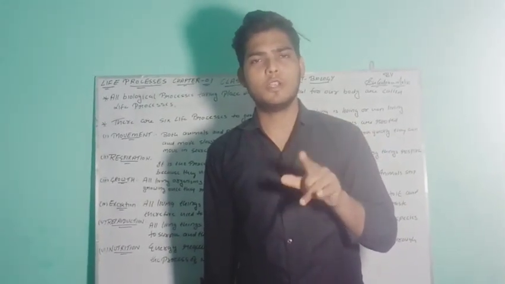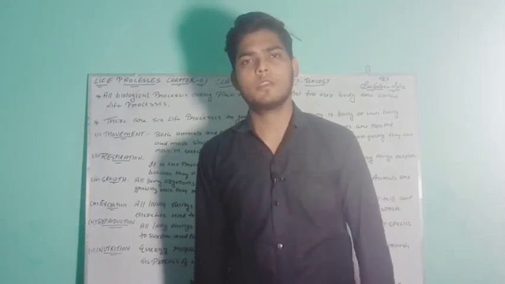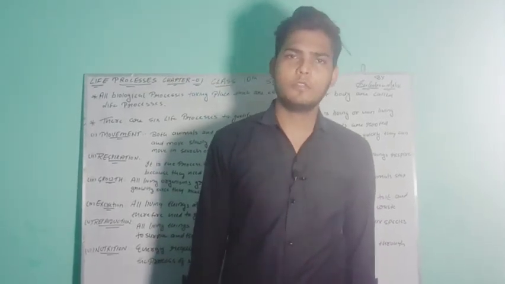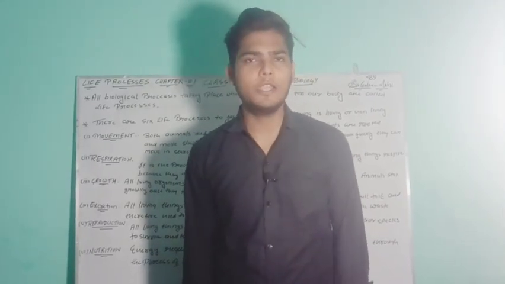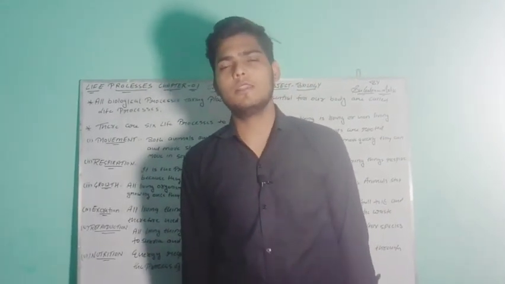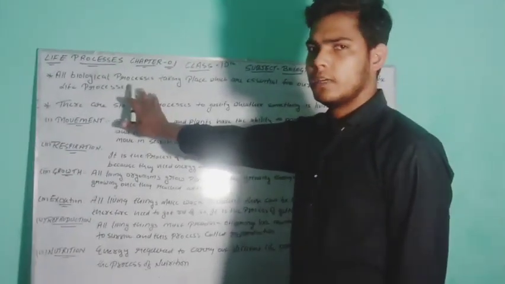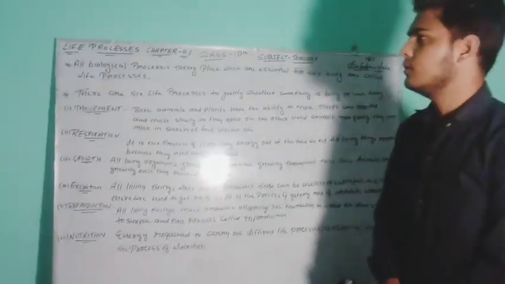Together we have joined both the terms, life process, and I have explained the definition of life process. Today I am having the notes for you so that you can write in your notebooks while studying. See, first of all I am having the definition of life process, chapter number 1, biology.